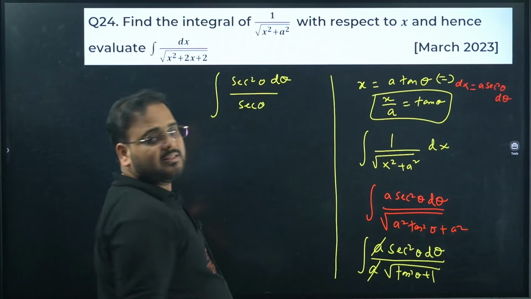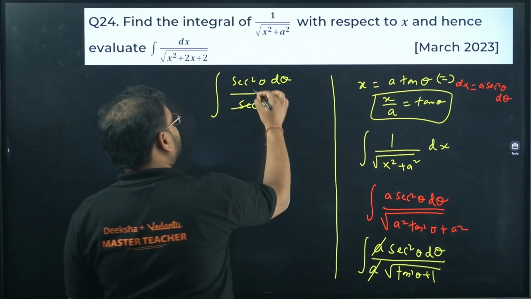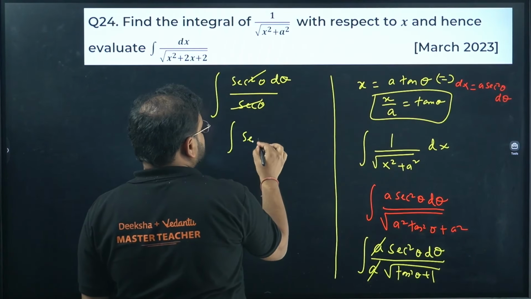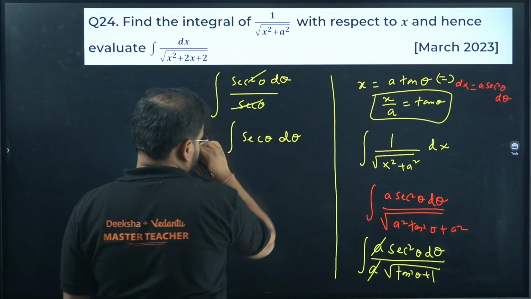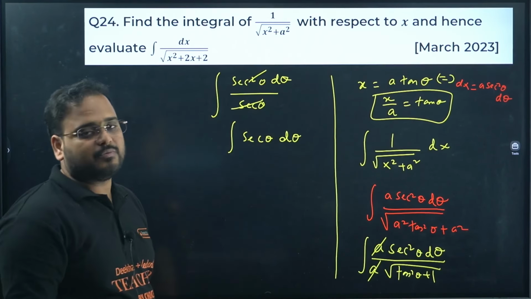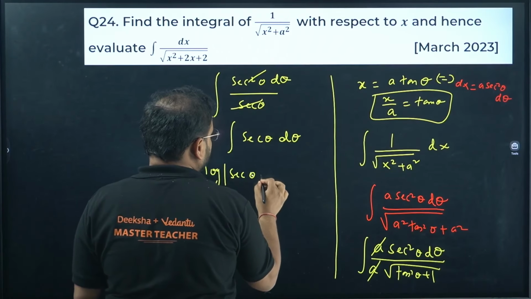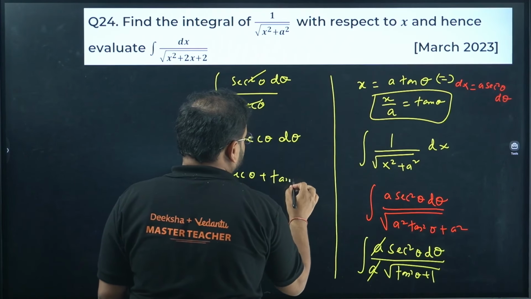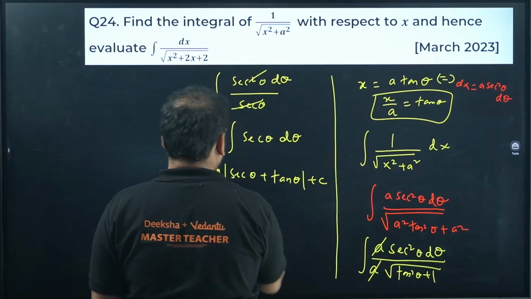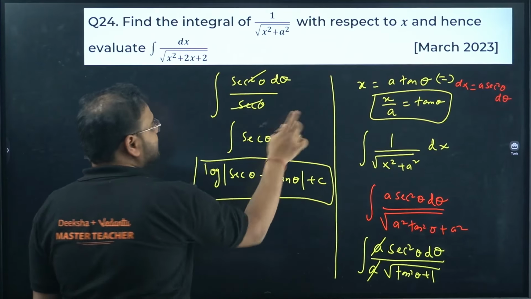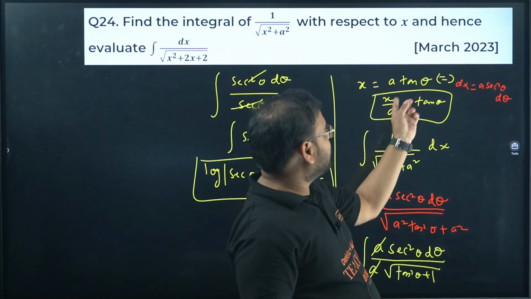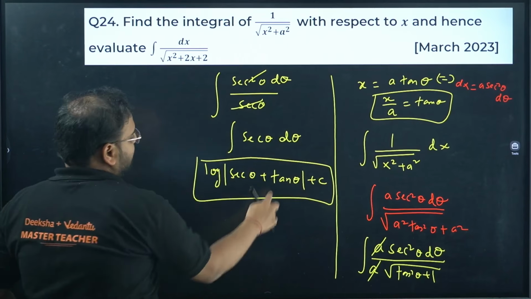Correct? Because sec square in the root will be sec theta. So this is cancelled. I have only sec theta d theta left. This integration is a special one. Log of sec theta plus tan theta plus c, of course. Sec theta we don't have, but tan we have. Tan theta is x by a.